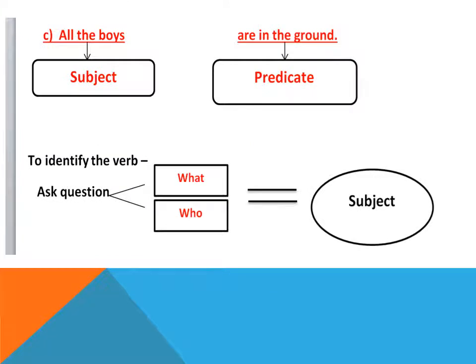The third example here: all the boys are in the ground. So the subject, all the boys, is the first part of the sentence. Are in the ground is the second part of the sentence. To identify the subject, you can ask the question by using what and who, and you will get the answer subject.